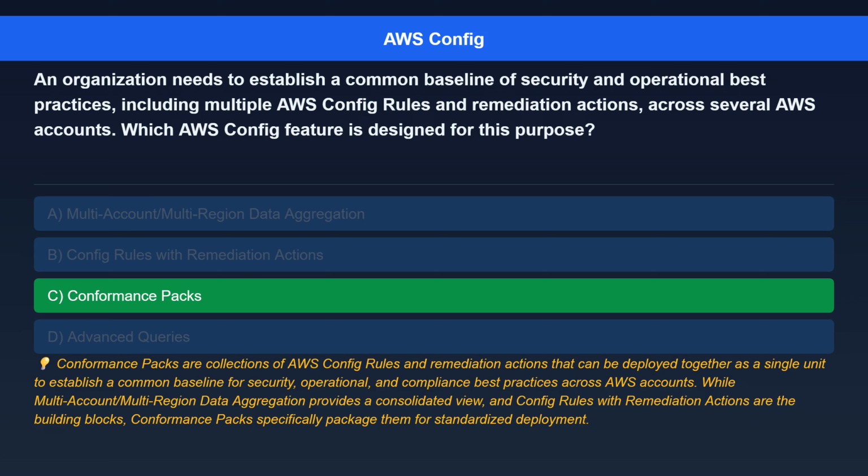The correct answer is conformance packs. Here's the explanation. Conformance packs are collections of AWS Config rules and remediation actions that can be deployed together as a single unit to establish a common baseline for security, operational, and compliance best practices across AWS accounts. While multi-account/multi-region data aggregation provides a consolidated view, and Config rules with remediation actions are the building blocks, conformance packs specifically package them for standardized deployment.